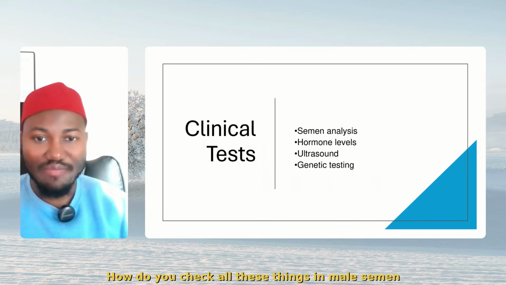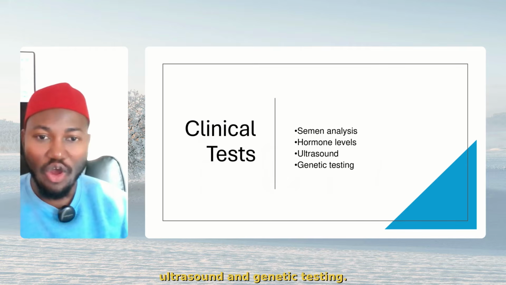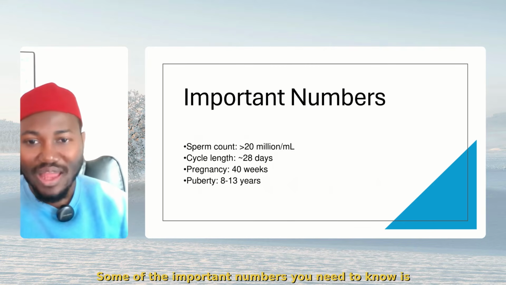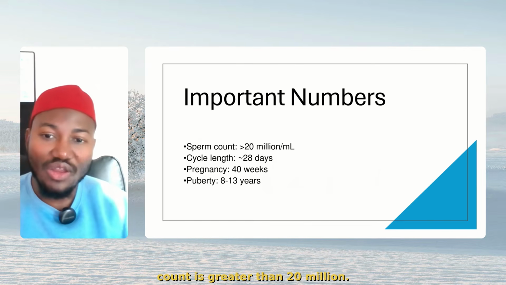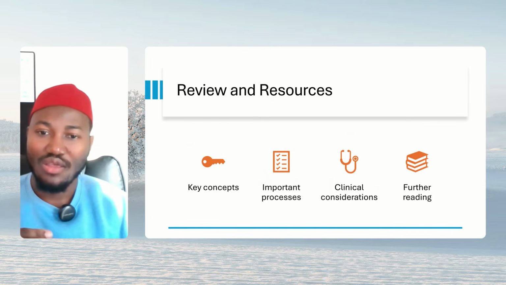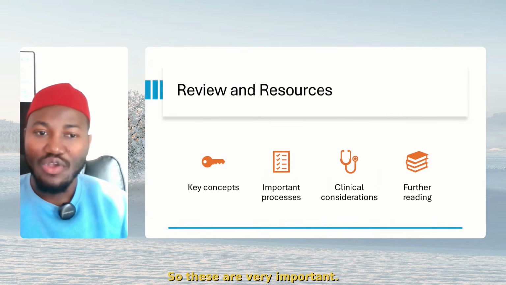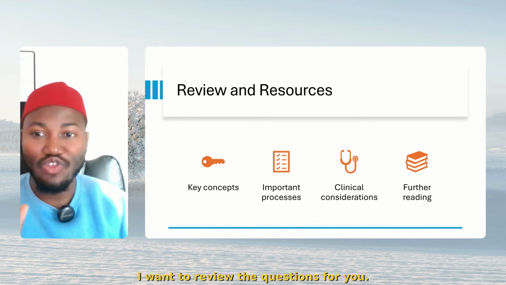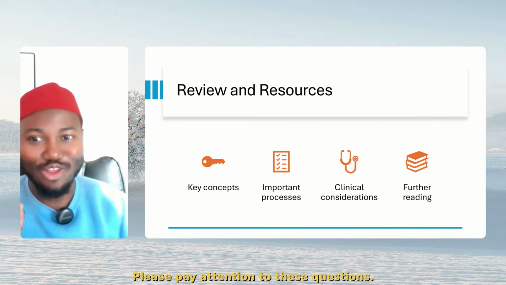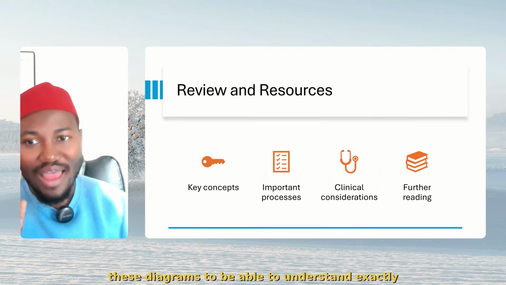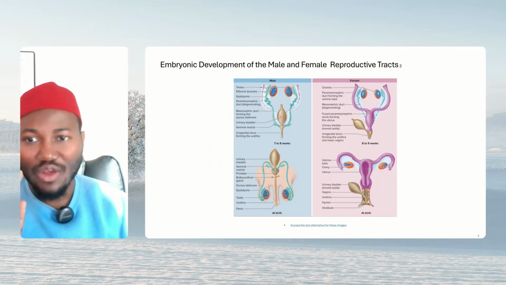How do you check all these things in male? Semen analysis, hormone levels, ultrasound, and genetic testing. Also very important for you to know. Some of the important numbers you need to know: sperm count is greater than 20 million, cycle length is 28 days, pregnancy is 40 weeks, puberty is 8 to 13 years. Also very important for you to be aware of. So these are very, very important. We've reviewed the concepts. I want to review the questions for you. Please pay attention to these questions, and as you're paying attention, I want you to look at these diagrams to be able to understand exactly what we're talking about.